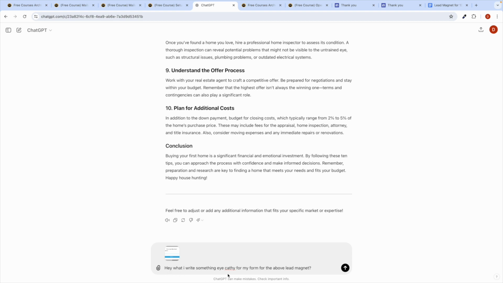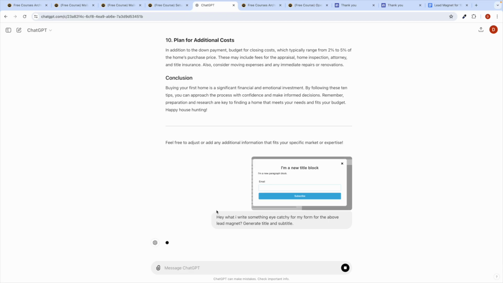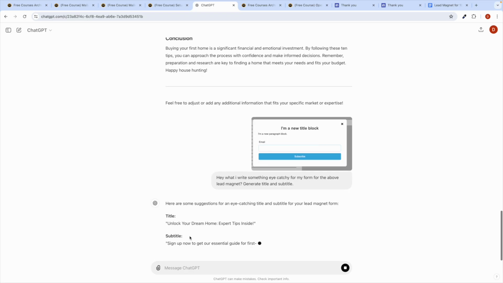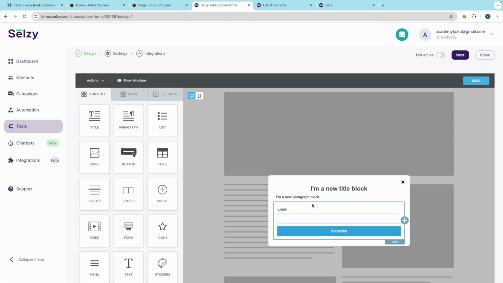Generate a title and subtitle, or something like this. Click on the enter button, and now it will generate the title and subtitle. So we can say something like this: unlock your dream home, like that.